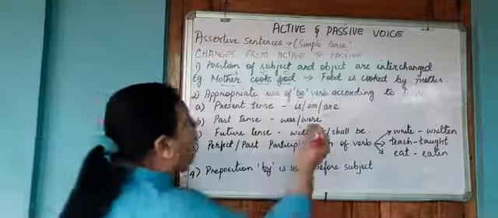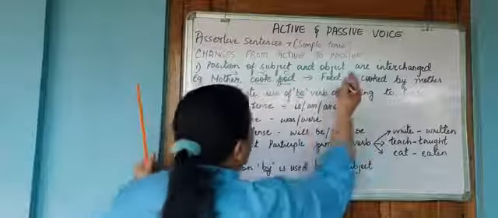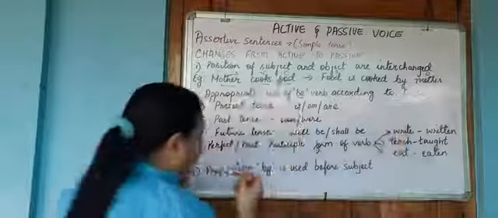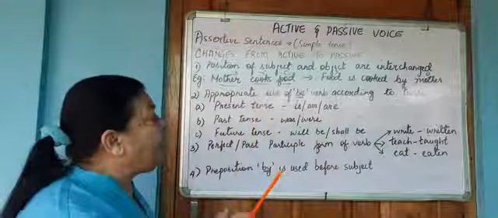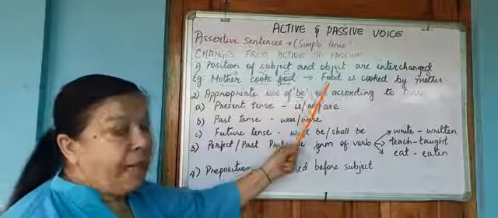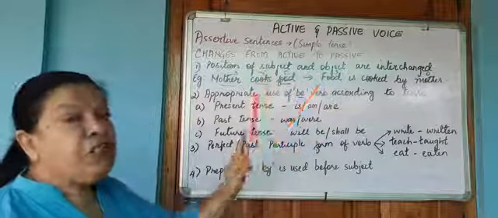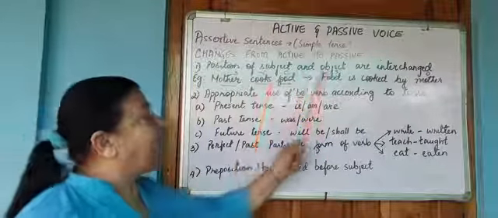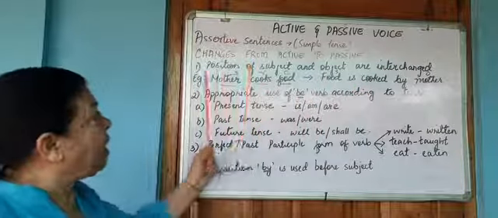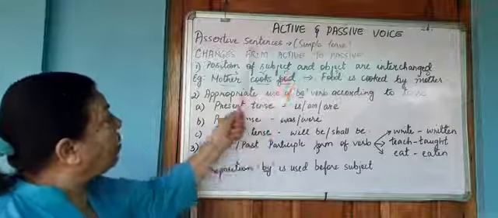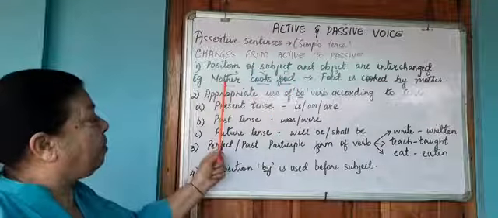So here we have food as your subject, and we have mother as your object. Now please remember that even though we interchange the subject and the object's place, we don't change the meaning of the sentence. The meaning of the sentence remains the same. So the first rule is that subject will take object's place, object will come back to subject's place.